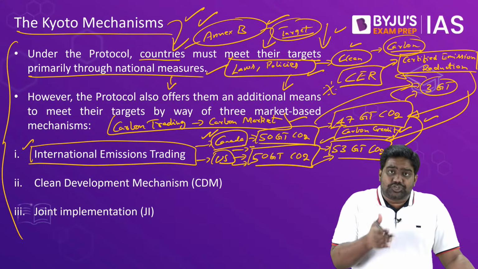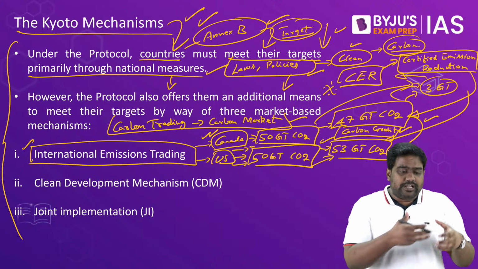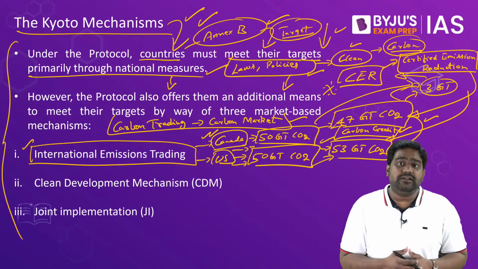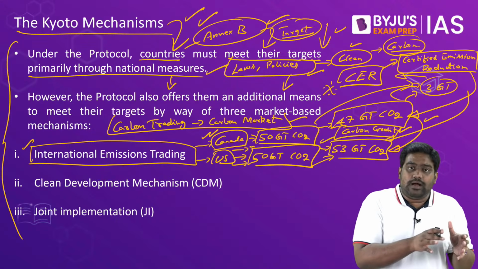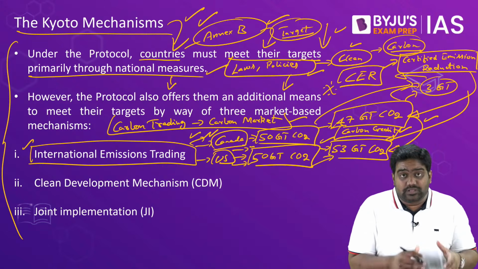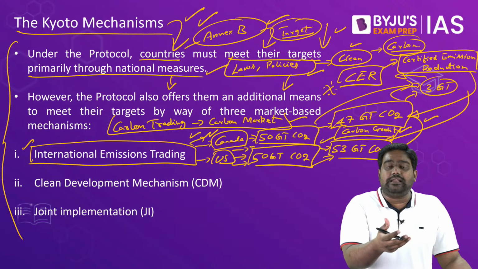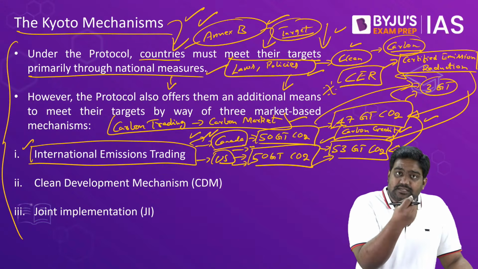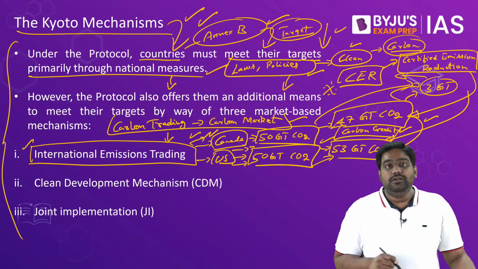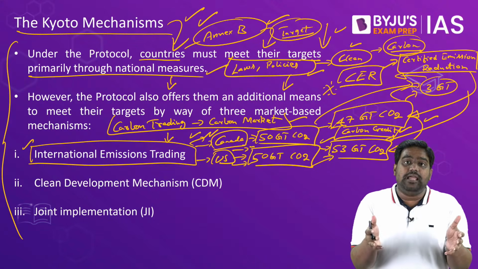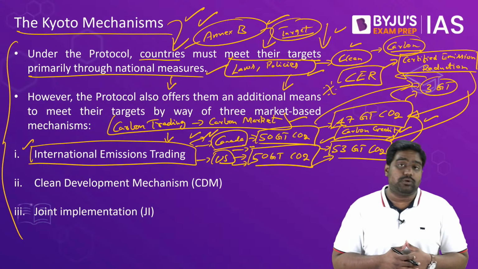The idea was to push countries to reduce emissions around the world, right? Because emissions, if it reduces in Canada or in US, doesn't really matter at the end of the day. That is one side of the argument, right? One side of the argument, they support this market-based mechanism, because if countries are breaching their targets, they can pay for it. That creates a disincentive and pushes them to invest in cleaner technologies. So overall, at the global level, there will be reduction of emissions. So such market-based mechanisms were created.